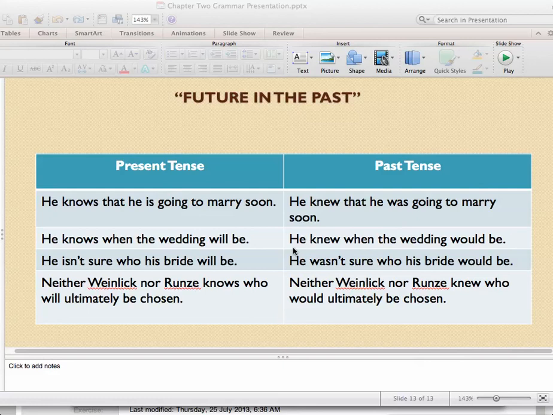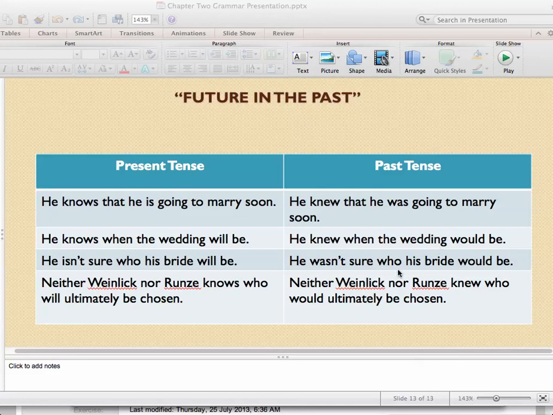Okay, Weinlich, I say he knew when the wedding would be. This is all in the past tense, but say I'm talking about George, who is now not married yet. George, I say he knows when the wedding will be. That's the sentence in the present tense, and that's the sentence in the past tense.